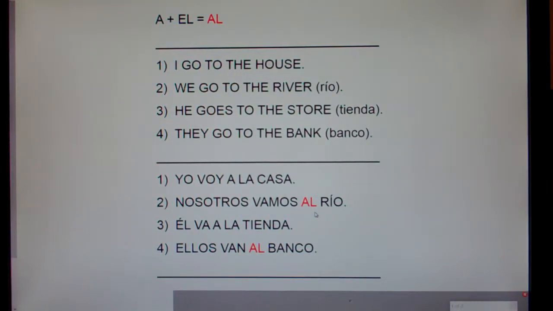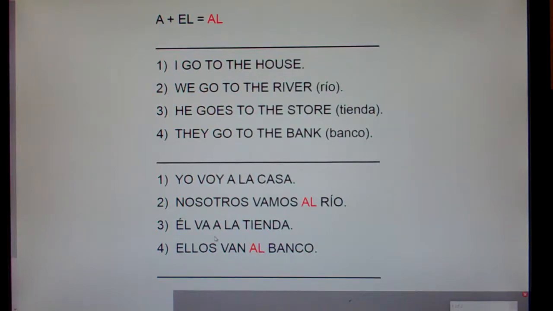I've mentioned that Spanish is based on speed. Spanish is a fast language. So try to say 3 times really fast, "a el, a el, a el." Go. It's hard. And since Spanish is based on speed, if something's hard to say, they change it so it's easier. Now, instead of saying "a el," listen and repeat. "Al, al, al." So they smash "a" and "el" together because "al" is faster and easier to say than the 2 words "a el."